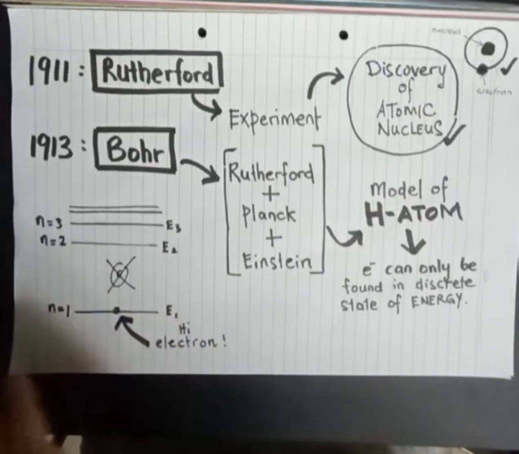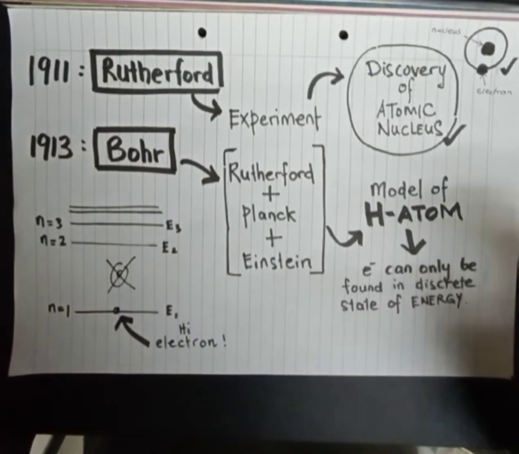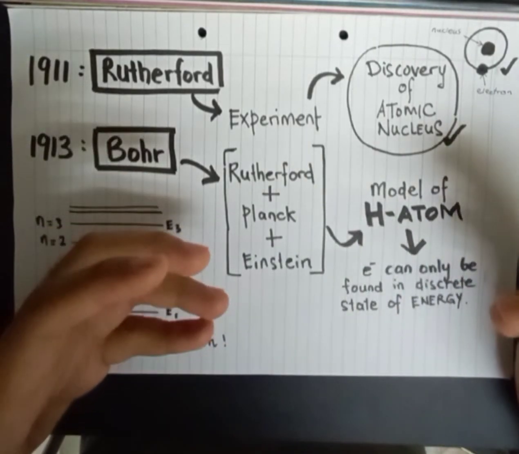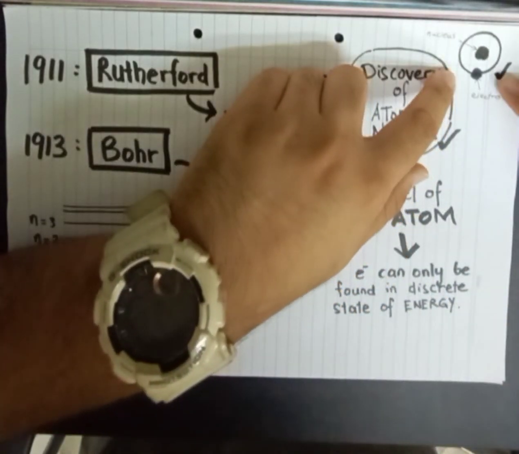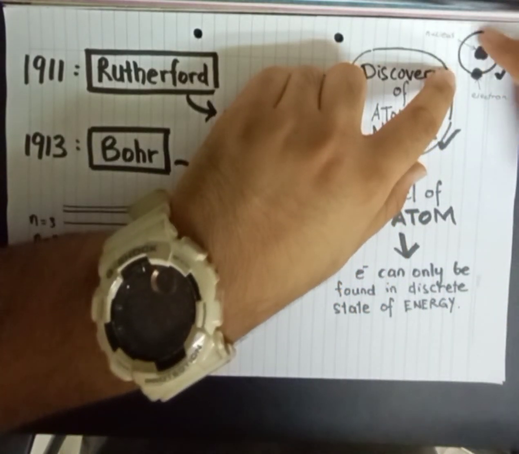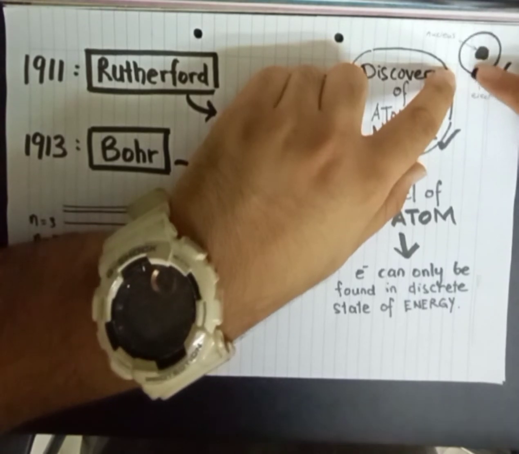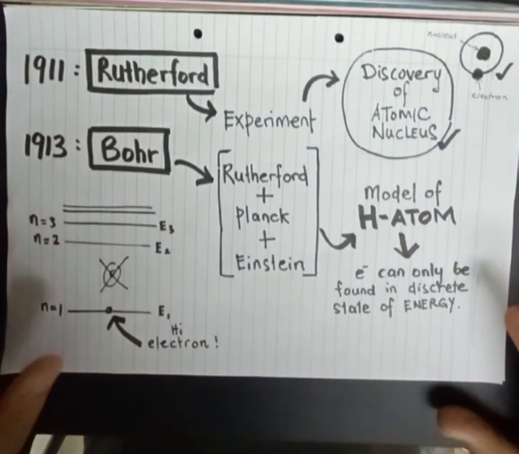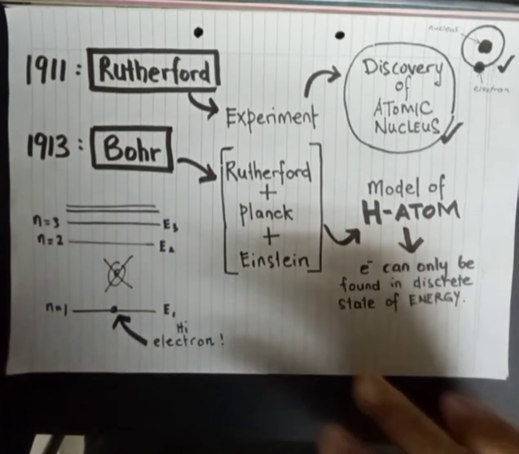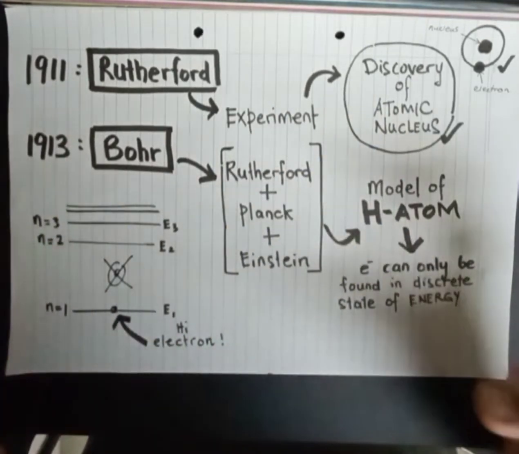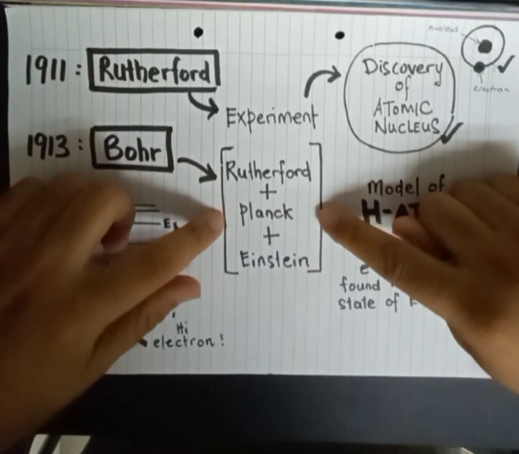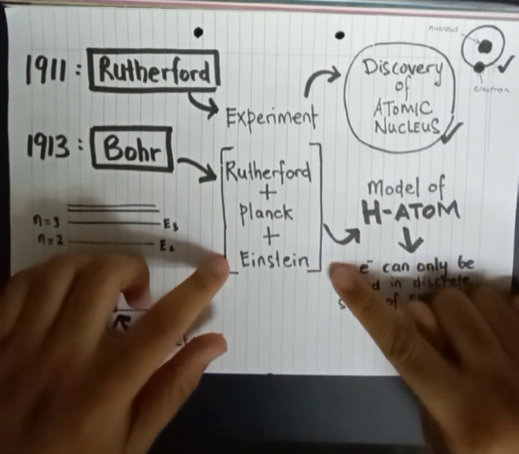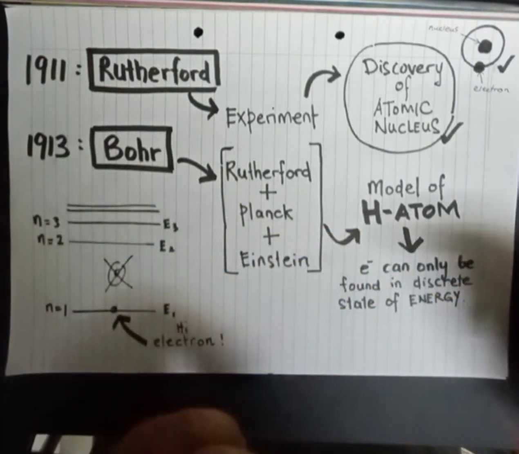In 1911, Rutherford did the experiment to discover what the atom looks like, and he concluded the atom looks like this, which has a nucleus at the center, and around the nucleus there are electrons. In 1913, Bohr used the combination of the theories or ideas proposed by Rutherford, Planck, and Einstein, and he came up with the model of the hydrogen atom.